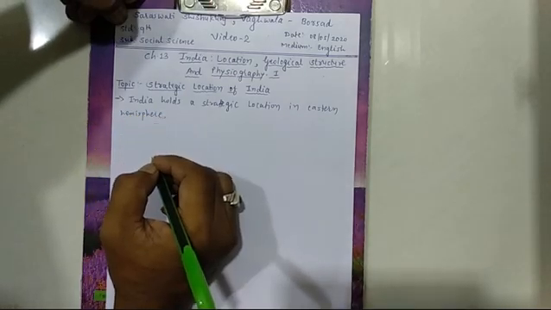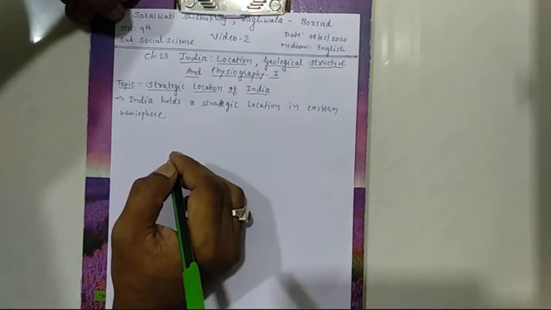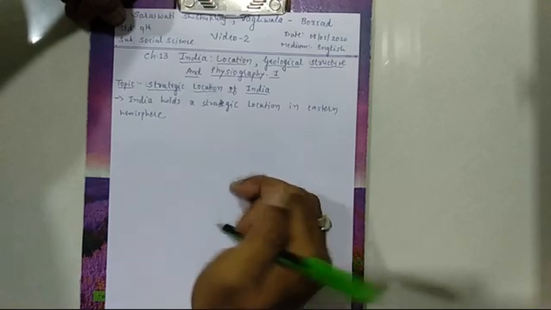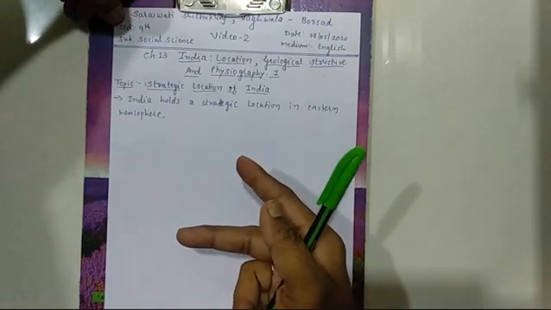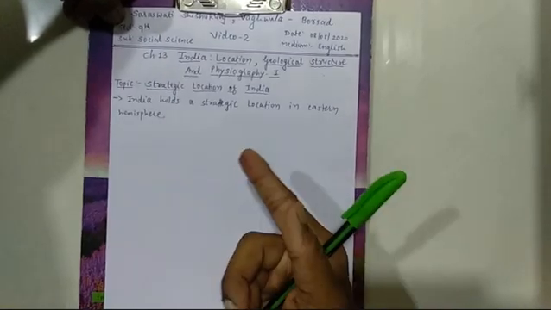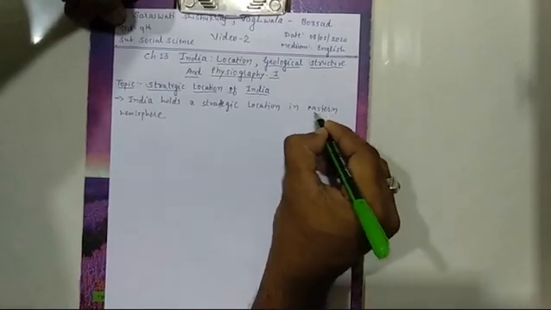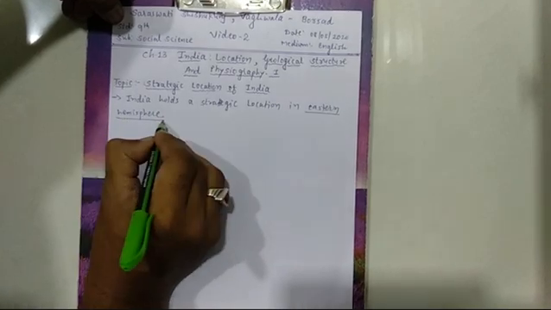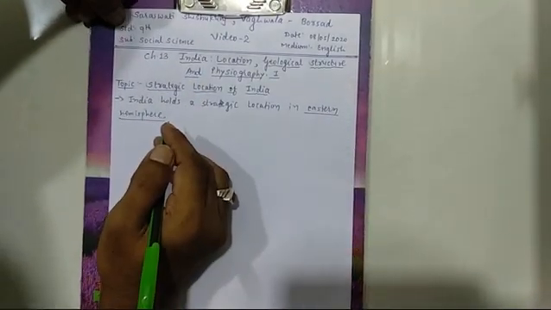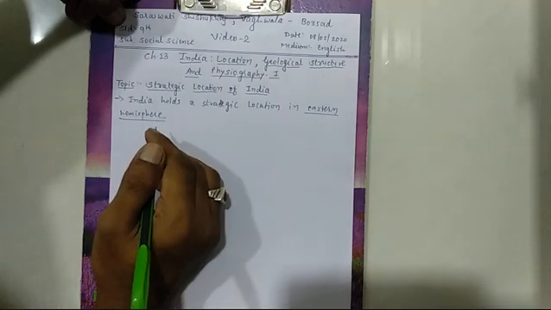It means India is located in the northern hemisphere, that is a clear thing. The equator divides the earth into two complete parts, northern hemisphere and southern hemisphere, and India is located in the northern hemisphere. But here I have written India is located in the eastern hemisphere also, because India is located to the east side of the world. That is why it has strategic importance also.